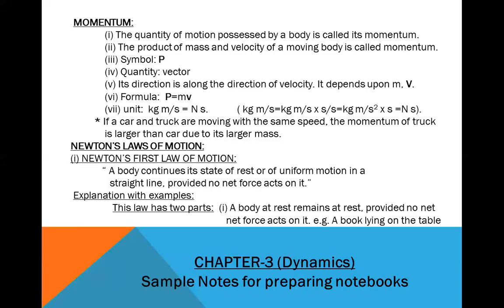Formula: P = mv. The unit of momentum from the formula is kg for mass and meter per second for velocity, so the combined unit is kg meter per second. This can be converted into newton second. The proof: kg meter per second is rationalized by second over second, meaning we multiply and divide by second. We get kg meter per second square times second. Kg meter per second square is newton. So the net unit is newton second.